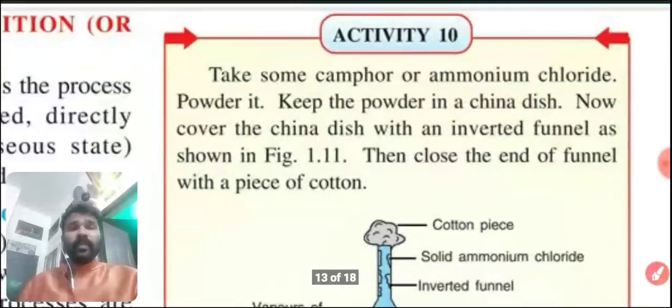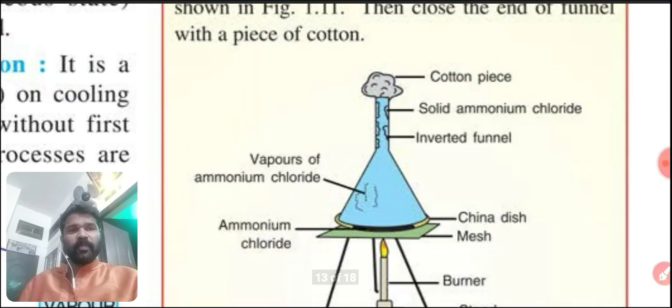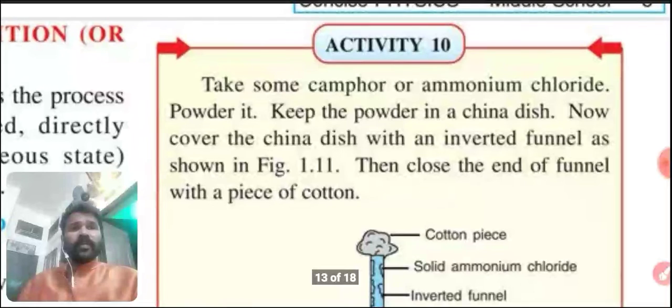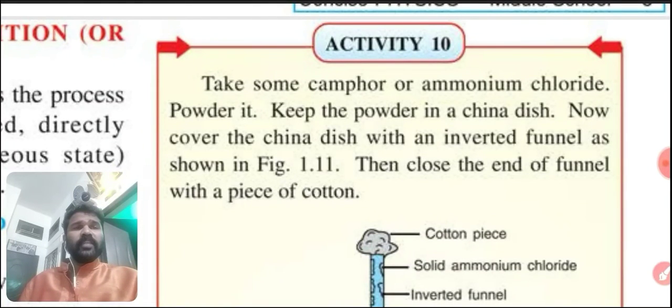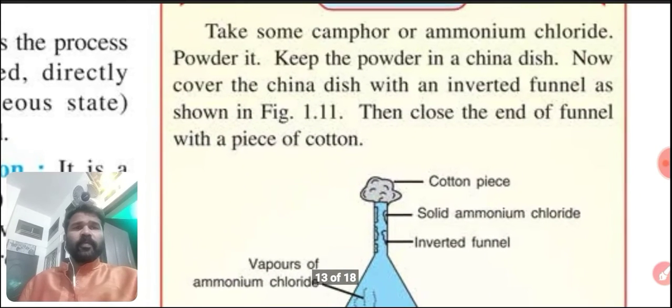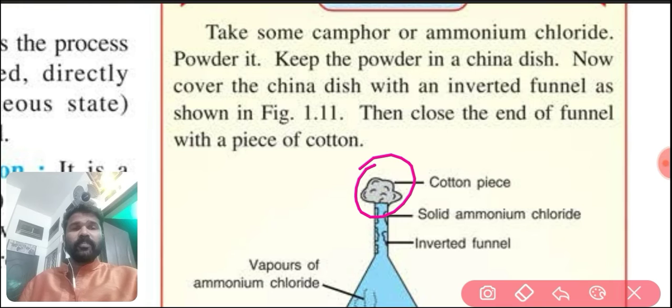Then what to do here? Take some camphor or ammonium chloride and powder it. Keep the powder in a china dish. Then cover the china dish with an inverted funnel, as shown in the figure. Then close the end of the funnel with a piece of cotton.